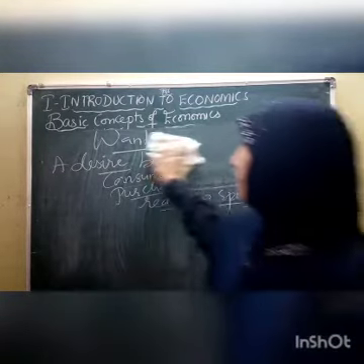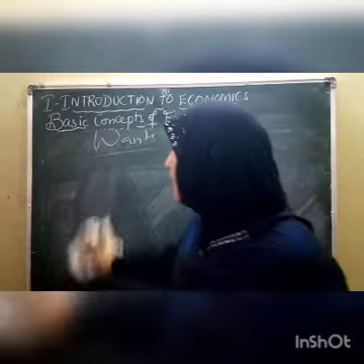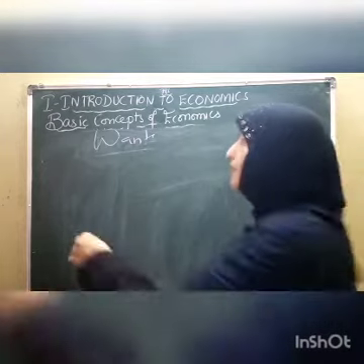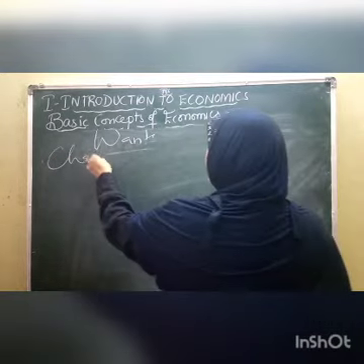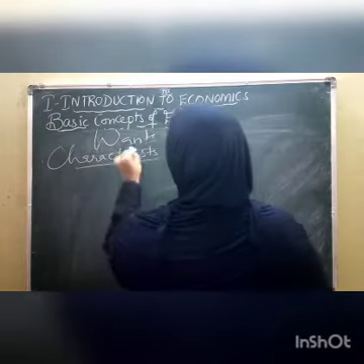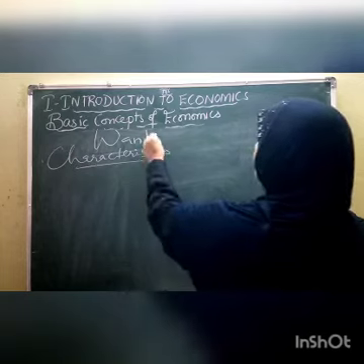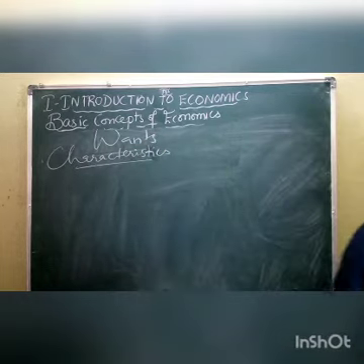Now, children, about the want, you know very well, we are human beings, and being human beings we have a number of wants, a number of needs. Based on that, now we are going to discuss the characteristics of wants. What are the characteristics of want?